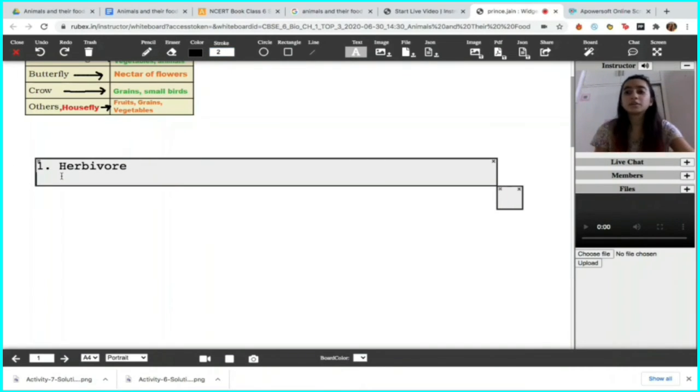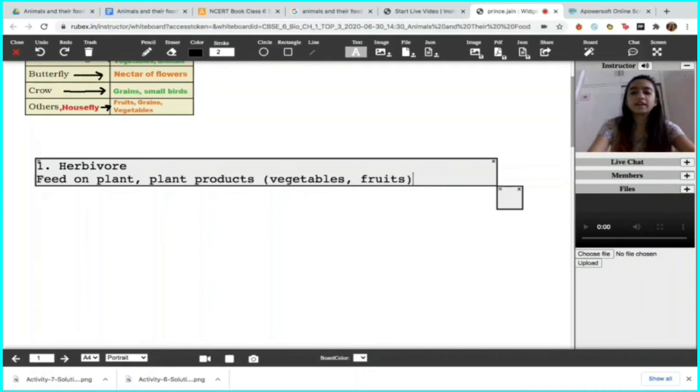Herbivores are animals which directly feed on plants or plant products. That is, you could simply call them largely vegetarians. They feed on plants or plant products. Plant products being vegetables, fruits, anything which we are directly getting from plants.